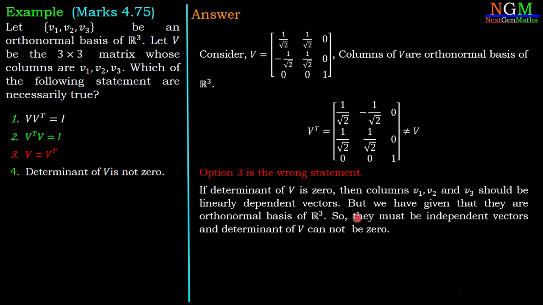So they must be linearly independent vectors. Any basis is a set of linearly independent vectors. So V1, V2, V3 cannot be linearly dependent and hence our assumption that the determinant of V is 0 is wrong. That means the determinant of V cannot be 0. So option number 4 is the correct statement.